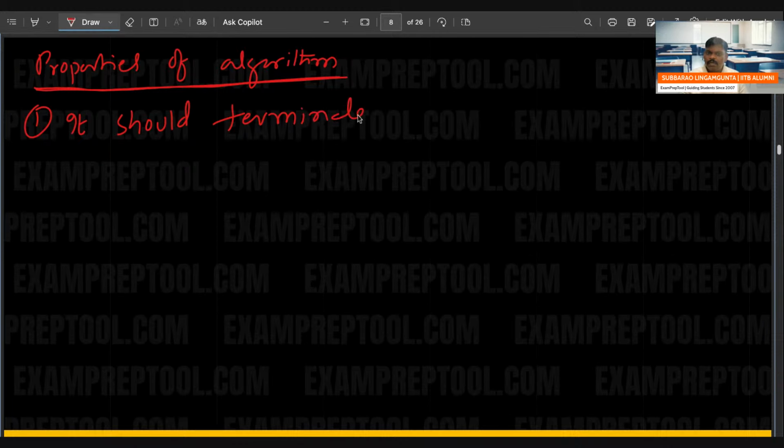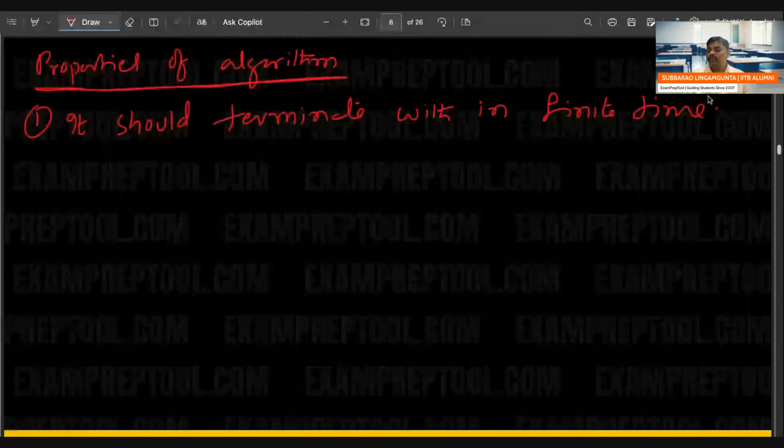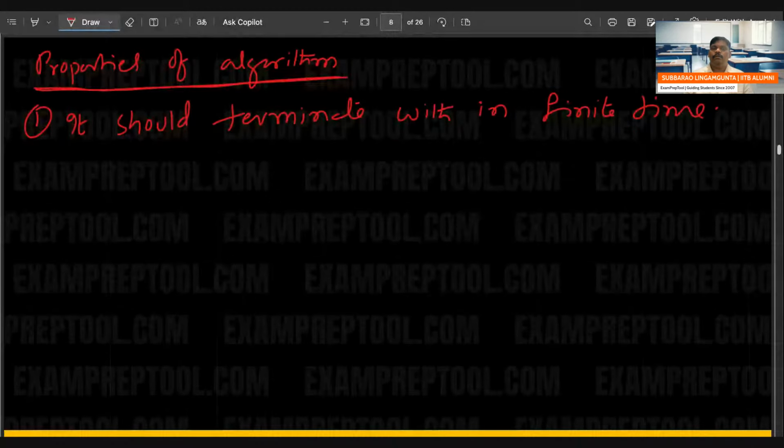If something is an algorithm, it should terminate within finite time. That is the first property. If someone says it is an algorithm, it cannot go into an infinite loop. It should terminate. If something goes into an infinite loop, it is not an algorithm. That is okay. Next one.